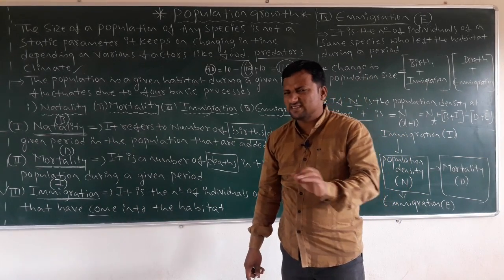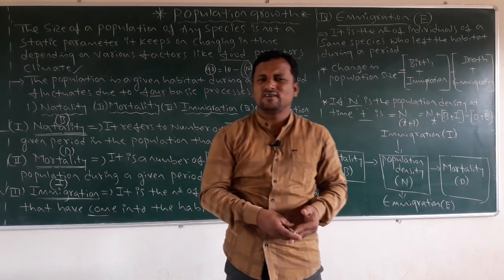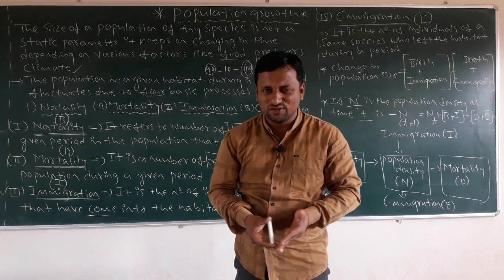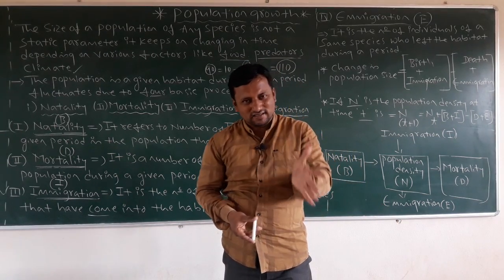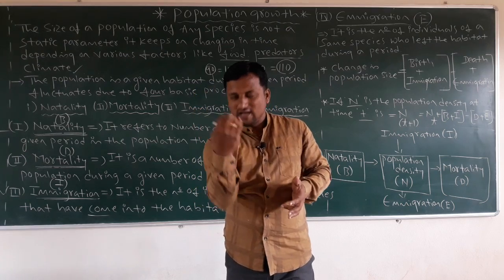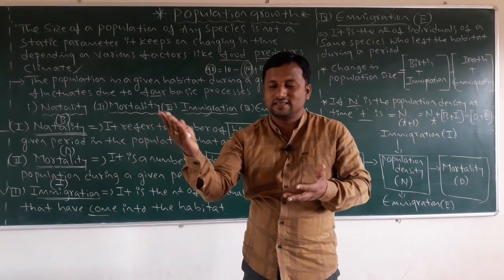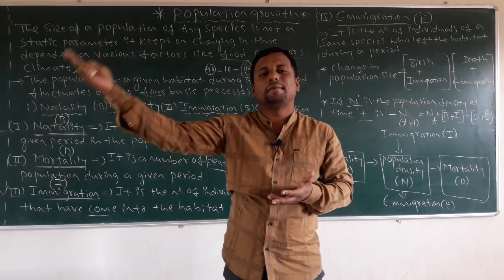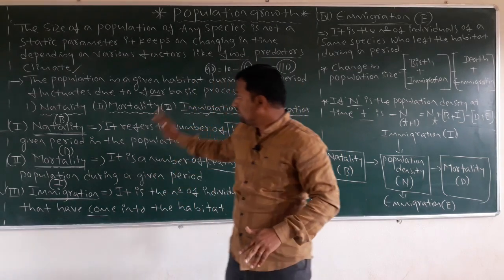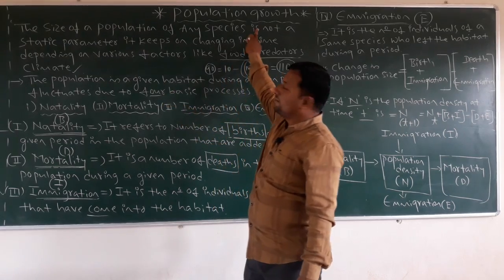E. Just simple concepts are there, dear students. If they ask you in the examination, you can easily write about these four processes. What are those? Natality, it is birth. Mortality, it is death. Immigration, organisms which enter into the habitat. And emigration, the organisms which leave the habitat. So these are the four basic processes which fluctuate the population growth.